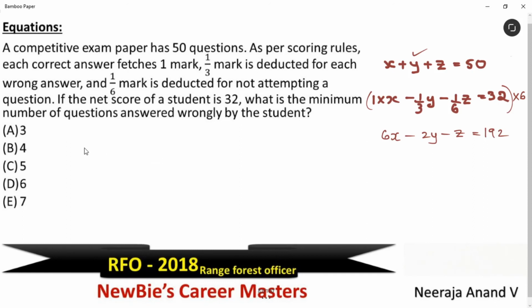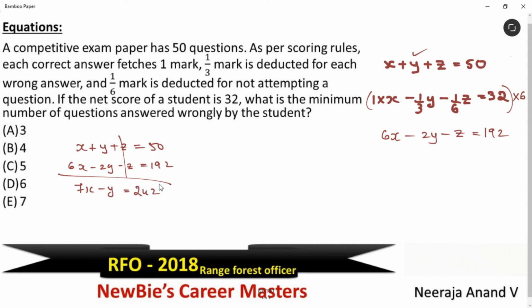Okay, we'll take the simultaneous equations. x plus y plus z is equal to 50. Here, 6x minus 2y minus z is equal to 192. Very simple. There is plus z and minus z, we'll cancel this. We get 7x minus y is equal to 242.